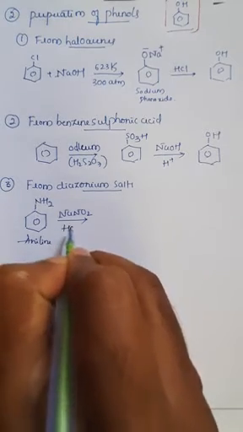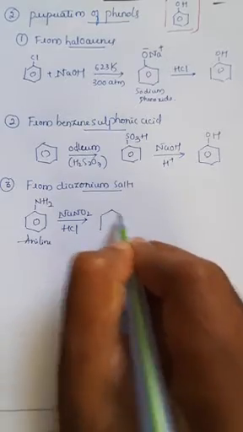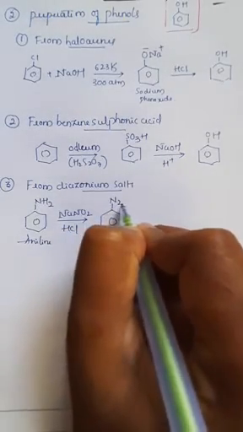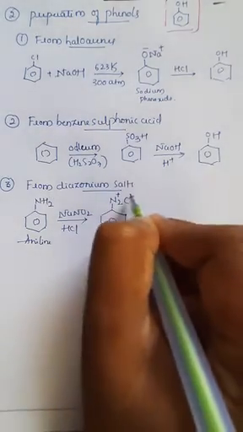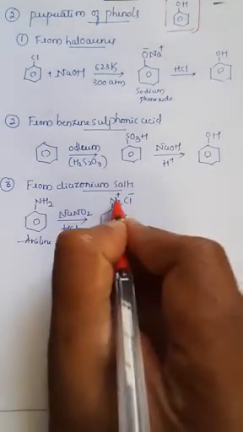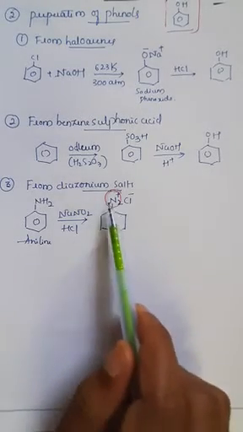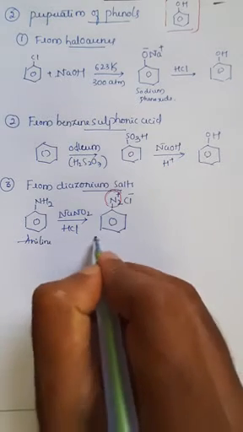In presence of HCl, it will convert into benzene diazonium chloride, that is N2Cl, right? Wherever there is N2, it is positively charged, and Cl is a halogen, it is always negatively charged. Remember this one, this is very important. There is a formation of N and N double bonded group, that is N2.